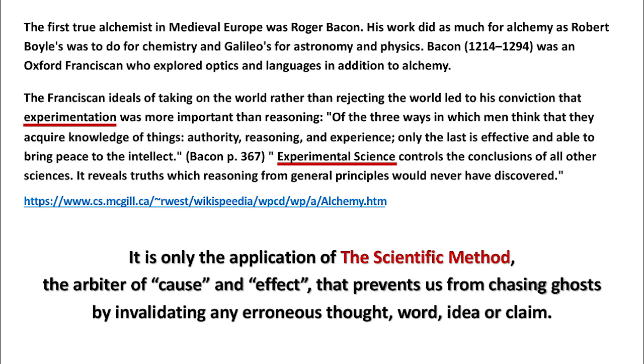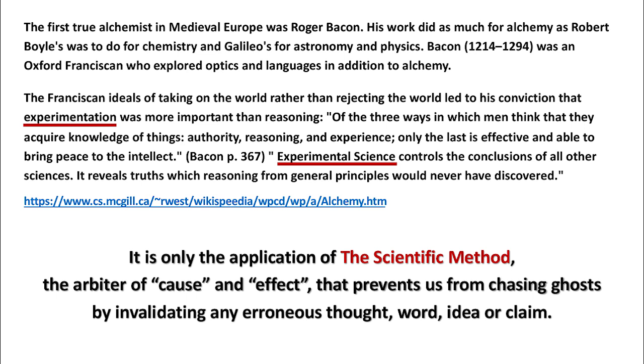The first true alchemist in medieval Europe was Roger Bacon. His work did as much for alchemy as Robert Boyle's was to do for chemistry and Galileo's for astronomy and physics. Bacon, 1214 to 1294, was an Oxford Franciscan who explored optics and languages in addition to alchemy.